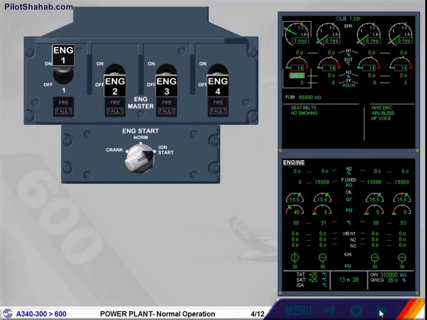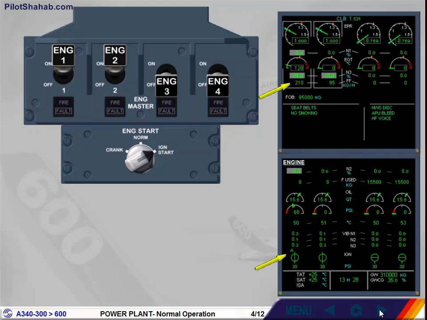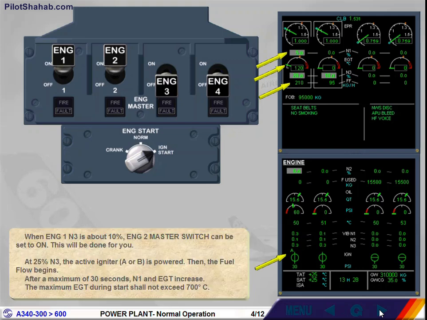When engine 1 N3 is about 10%, engine 2 master switch can be set to on. This will be done for you. At 25% N3, the active igniter, A or B, is powered. Then the fuel flow begins. After a maximum of 30 seconds, N1 and EGT increase. The maximum EGT during start shall not exceed 700 degrees Celsius.